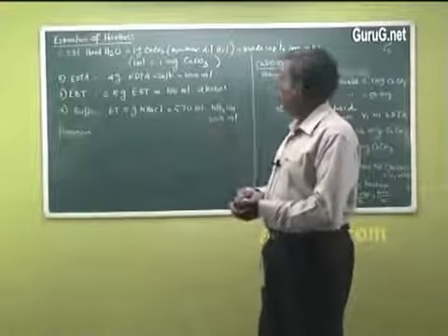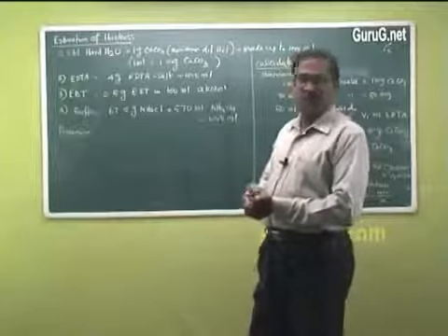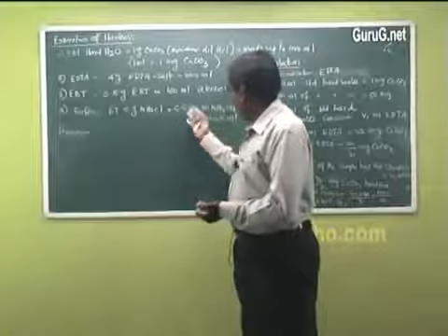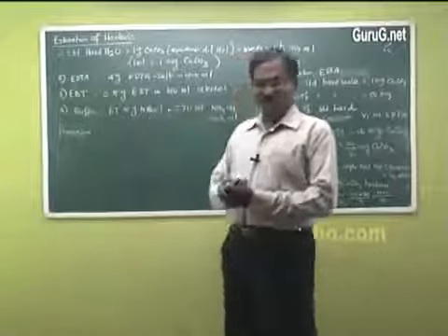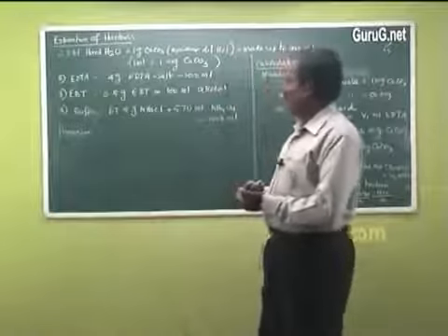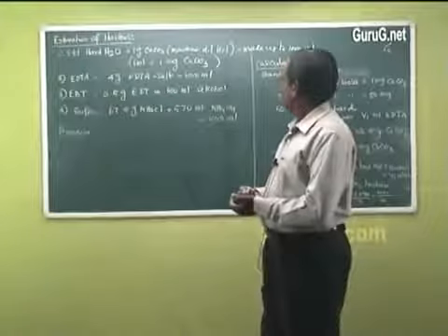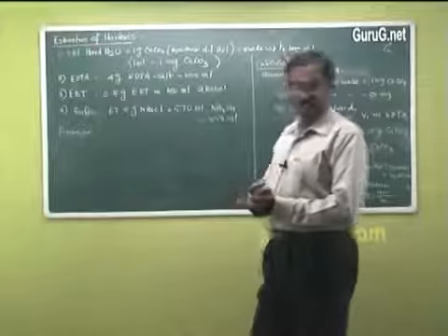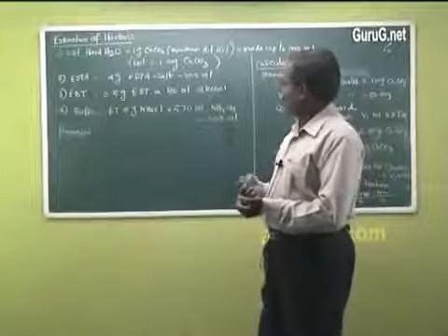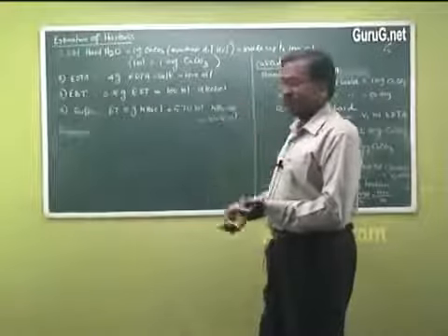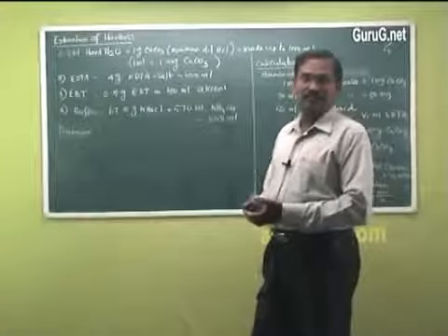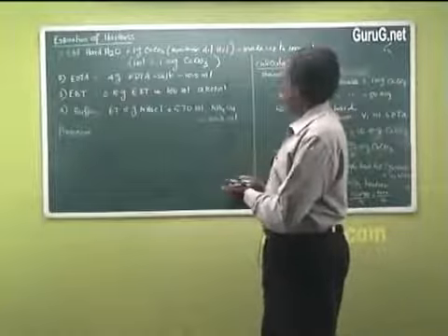And buffer, it is a basic buffer, made by dissolving a weak base and its salt: 67.5 gram of ammonium chloride and 570 ml of ammonium hydroxide are mixed and made up to 1000 ml. It will have a pH of 8.5 to 10, so the pH will be in that range.